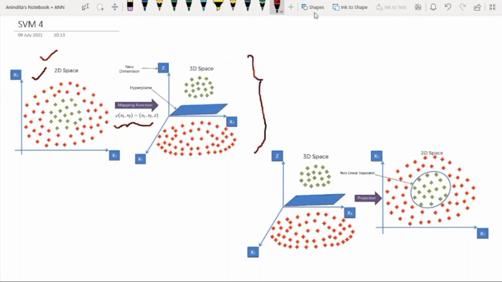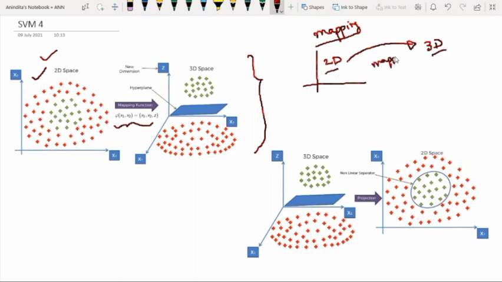Why? The concept of the mapping function will be clear here, because whichever dimension we have initially, we have to convert it into a higher dimension. So from lower to higher dimension conversion, we need some kind of mapping function.